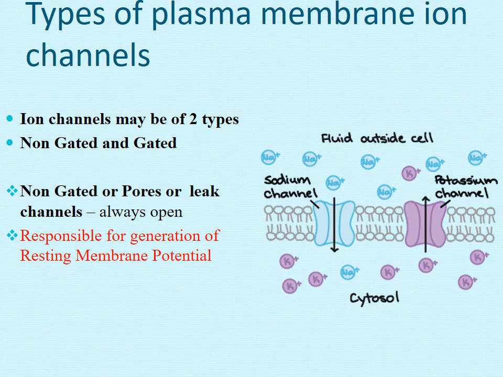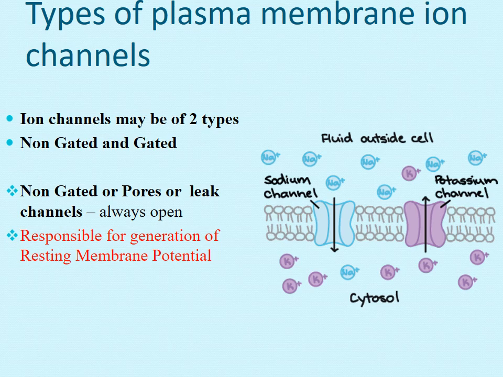Got it? What do the potassium leak channels do? Since potassium is more inside, here you can see four molecules shown inside and only one outside, meaning it's more in the ICF. So potassium is going to leak out from the ICF towards the ECF.